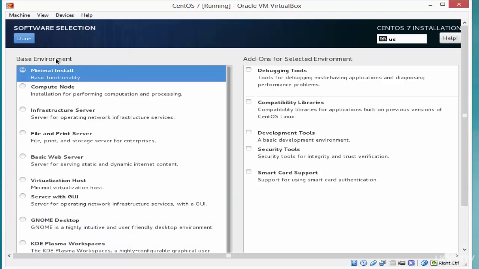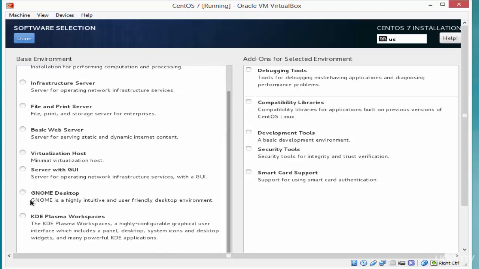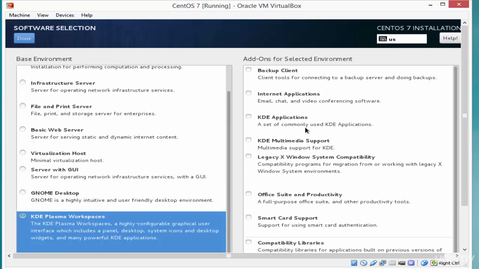As you see here from the left side, we have many base environments. I need to install KDE Plasma Workspace, so I will go down and select KDE Plasma Workspace. From the right side, you can install add-ons for your base environment selection, but I am not going to install any add-ons. Now let's go up and click on Done to save our modification.